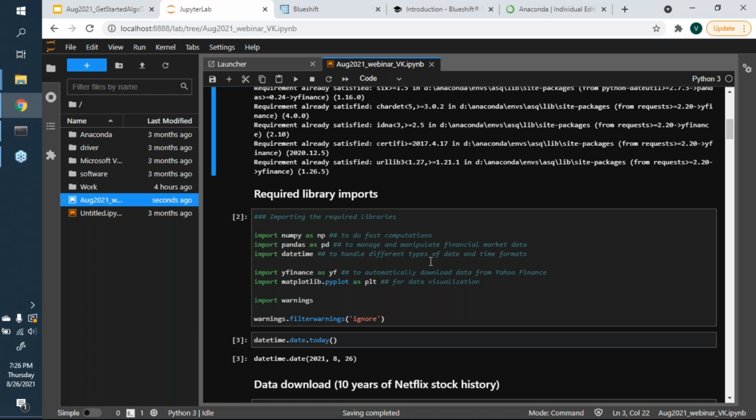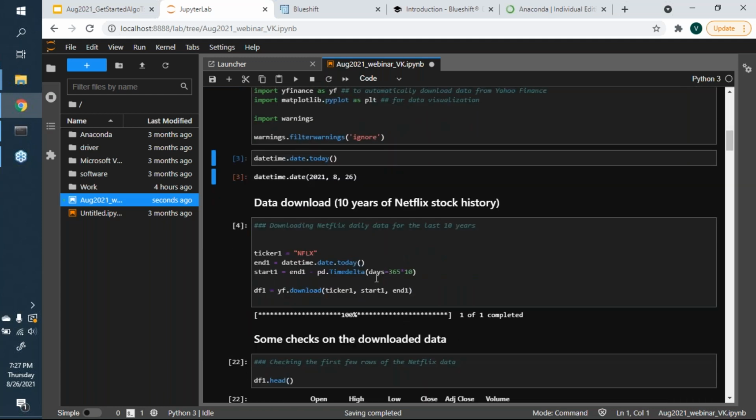Sometimes people use 3-letter short forms for months like MAR and JUN, and sometimes numbers like 3 and 6 for March and June, so DateTime helps us with that. YFinance is a library which helps us automatically download data from Yahoo Finance. There is also a specific package used for data visualization, and I'm importing warnings so that I don't keep getting warned for some crazy stuff I do today.